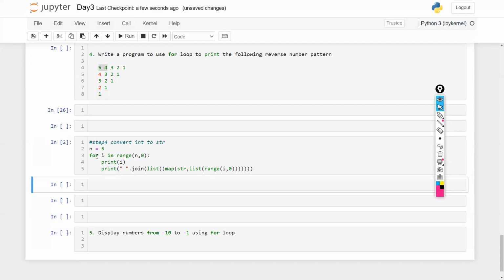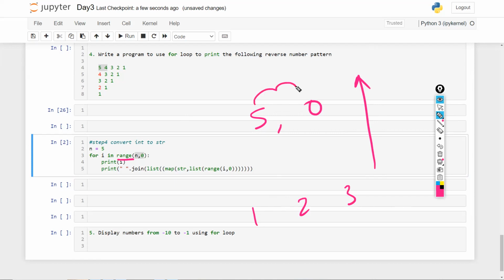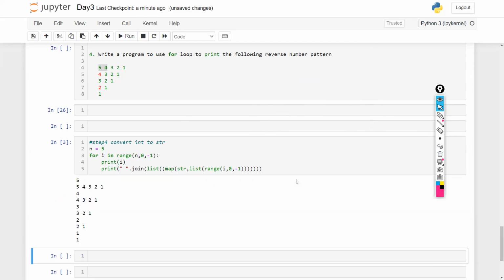So basically, I'm saying it to start a range from n to 0. So my n is 5. I'm saying it to go from 5 to 0. But when you use a range, it always goes in the upward direction, like 1, 2, 3, in increasing order. No one taught it to go in decreasing order like this. So to do that, you need to mention that you need to go in the -1 direction, that is in the opposite direction. Same way in this range also, -1, that is the opposite direction. That's it. Your task is done.